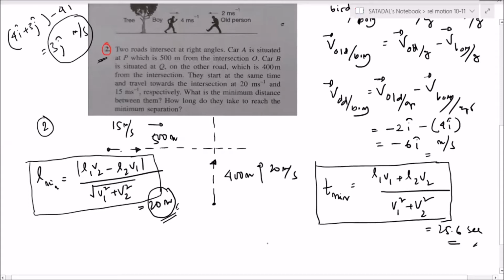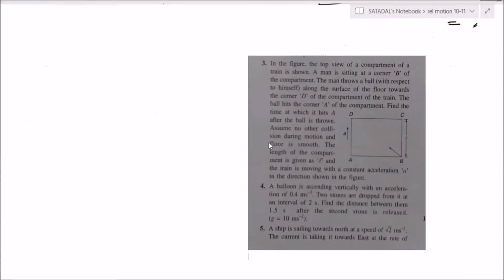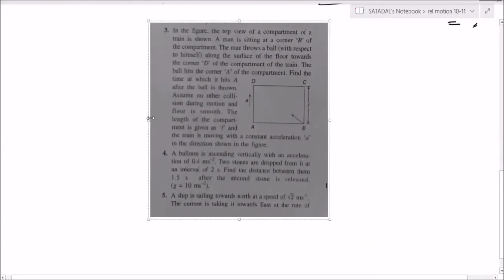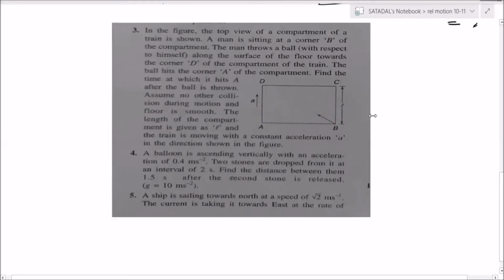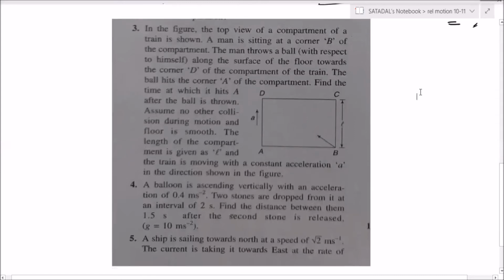Okay, so let's go for the next page. Great. Solve question number 3 and 4. Go for it, everyone.